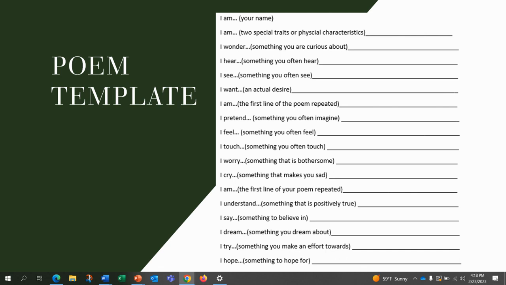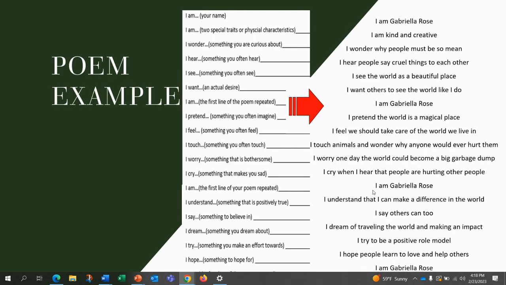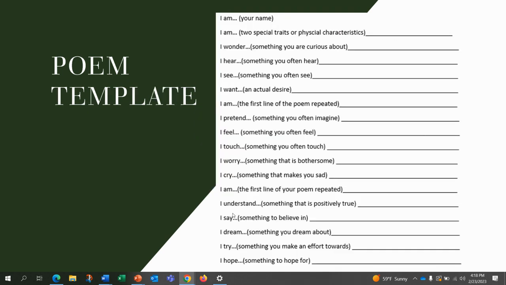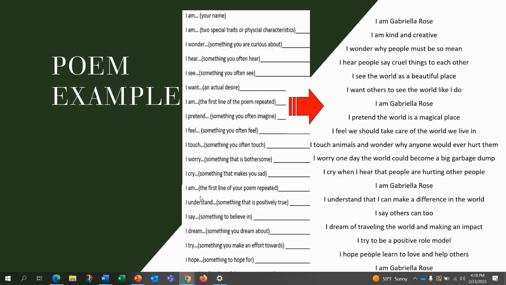I say, something to believe in. I dream, something to dream about. I try, something you make an effort towards. I hope, something you hope for. And then at the end it is I am and your name. So that cut off a little bit. But when you're actually writing your poem, you're going to backspace these things in quotes and in parentheses and actually put your own words in.